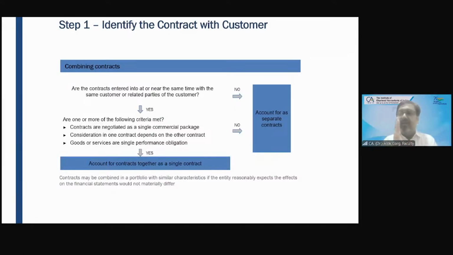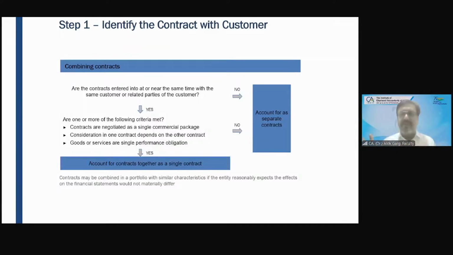So I have entered into a contract of selling TDS software to Ajit ji, and I have also entered into a contract for selling antivirus software to Ajit ji. Without this antivirus software, this TDS software cannot run. Friends, these are the two contracts. Now tell me, for accounting and revenue recognition, will these be considered separate contracts, or should the two contracts be combined and then you look at how the revenue has to be recognized? What is your layman view? Combined, it can be combined as a single contract, sir. Yes. So your general, logical view is that it should be combined.